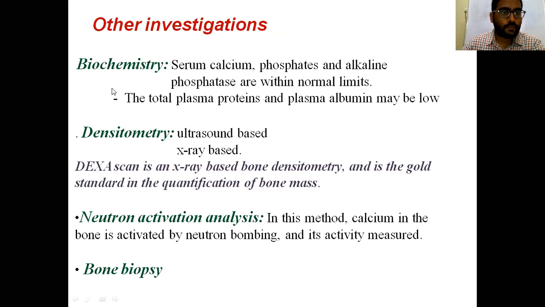Other investigations are biochemistry, where all values are normal, including serum calcium, phosphate and alkaline phosphatase, because this is a degenerative condition. So everything is normal except the organic and inorganic matter. Overall bone density decreases with age. Densitometry may be ultrasound based or x-ray based. DEXA gives the exact value of the bone density. This is the gold standard for diagnosing osteoporosis. Neutron activation analysis and bone biopsy are other methods.